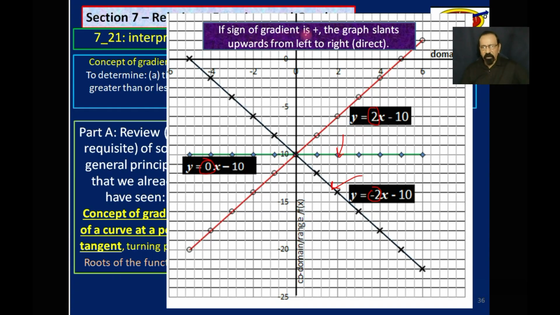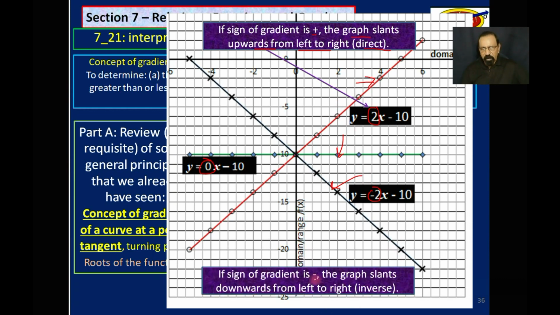Now, if the sign of a gradient is positive, the graph slants upwards from left to right in direction, like this red line here. As you move from left to right on the graph, the line itself slants upwards. Whenever that happens, the gradient is positive. And of course, the gradient is negative if the graph slants downwards from left to right.